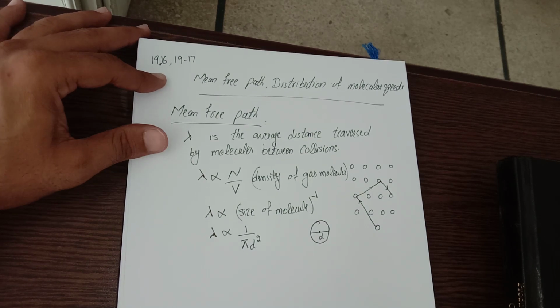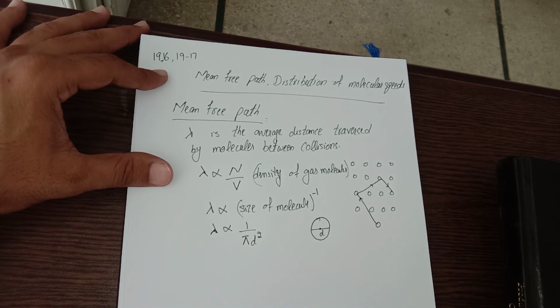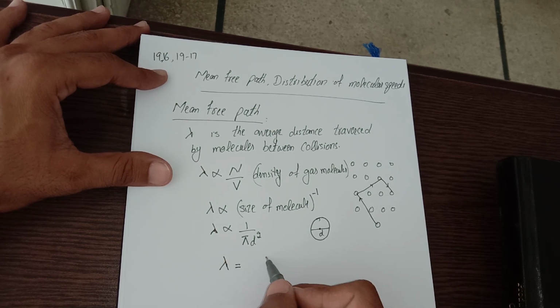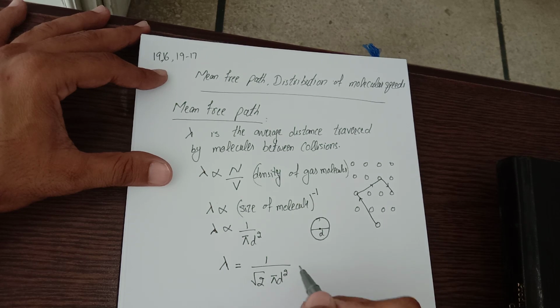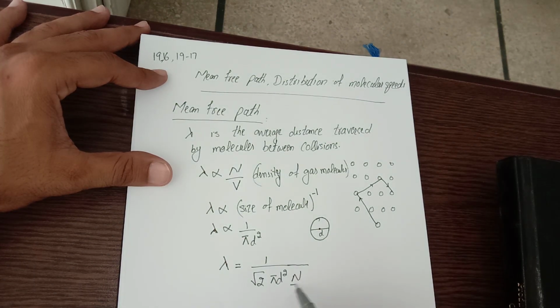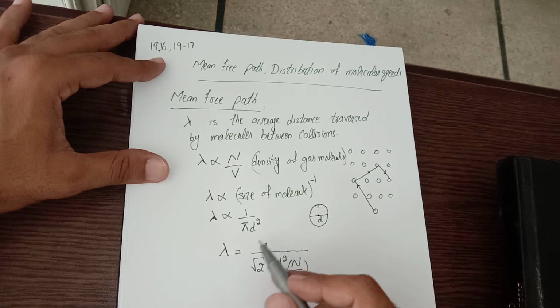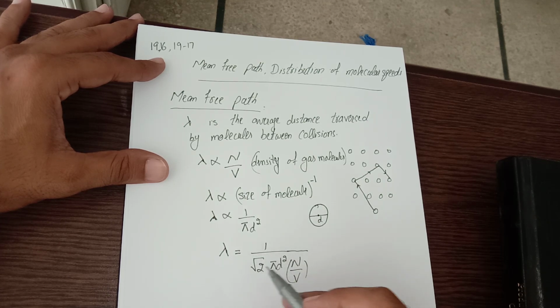Now the complete result for the mean free path is lambda equals 1 over root 2 pi d square, the cross-sectional area, into n over V. This is our mean free path, and there is a factor 1 over root 2.